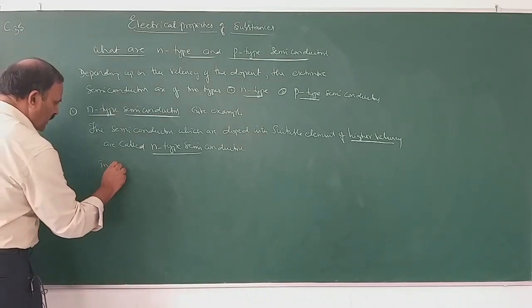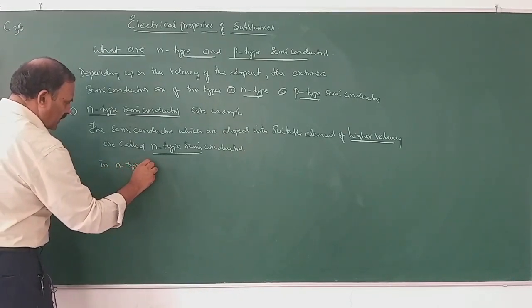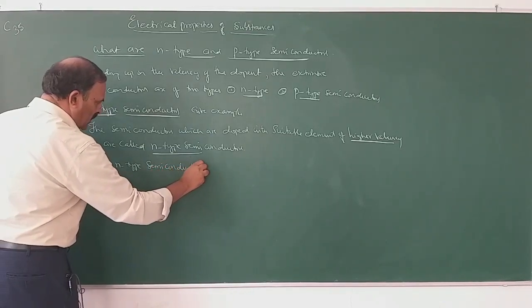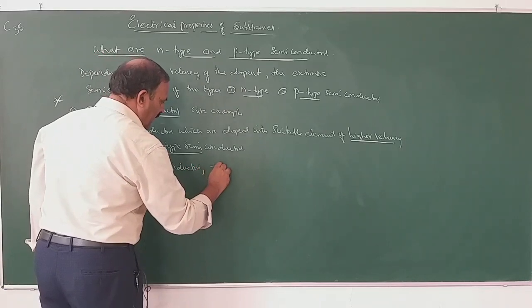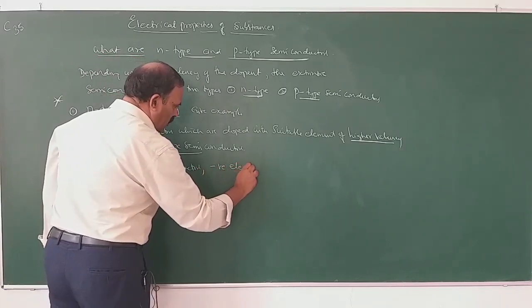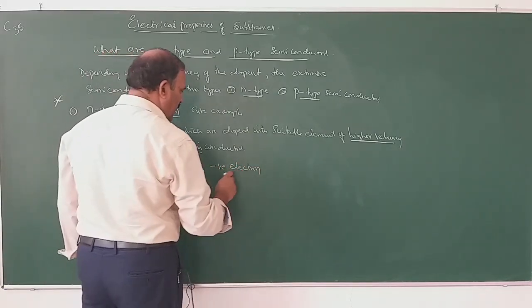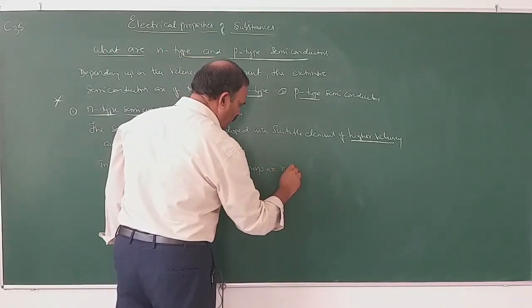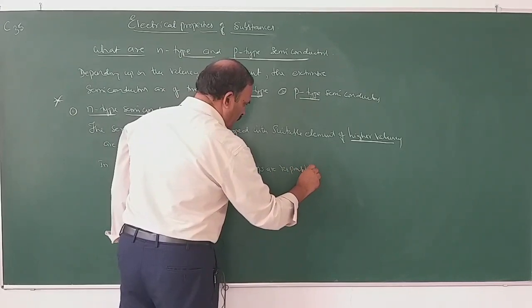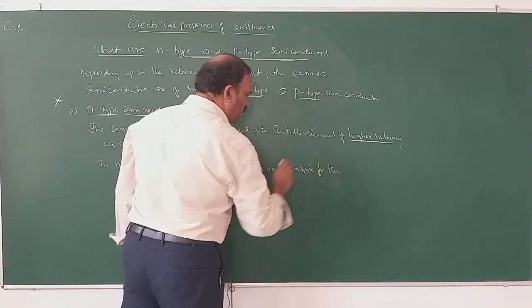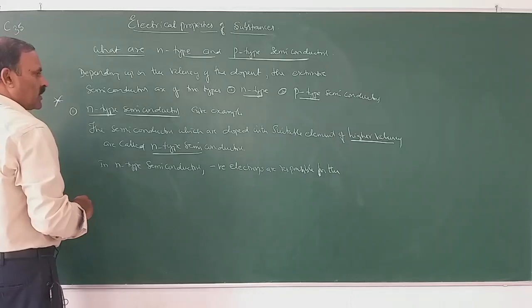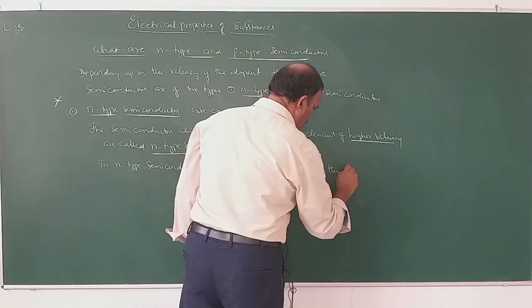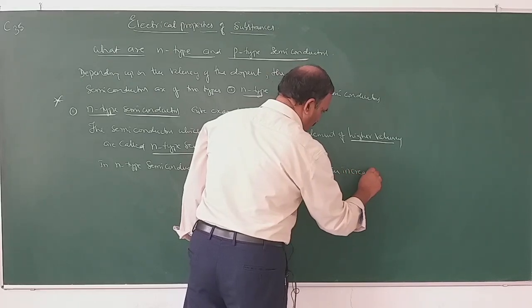So, in n-type semiconductors, negative electrons are responsible for the increase in conductivity.